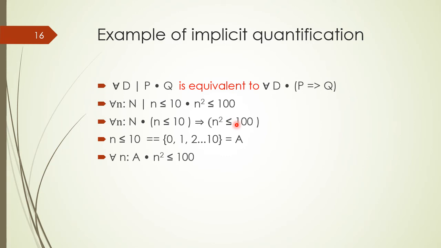Actually, what we are doing here is considering the first values of natural numbers, from 0 to 10, and making these values a set A as a domain. Now we have narrowed down the domain, and we have another equivalent universal quantifier statement, which is for all n of type A, which is given here as a domain. And now our predicate is n squared is less than or equal to 100.